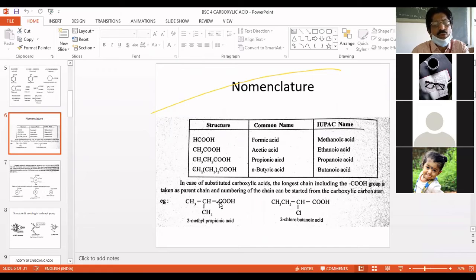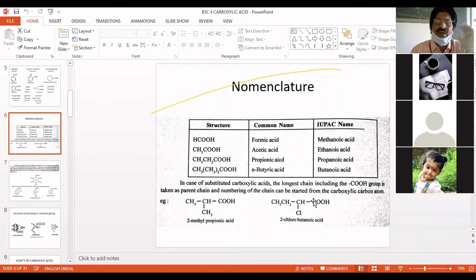So the parent compound is propane. Now there is a substituent, and the substituent here is at the second place. So this is called 2-methylpropanoic acid. That is what is called the nomenclature. Similarly here also, this long chain is the parent, including the carbon of the COOH.